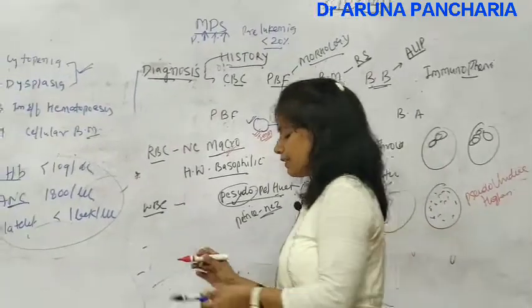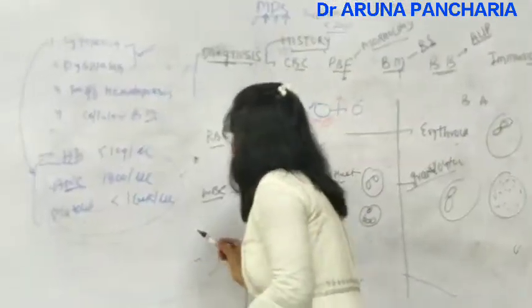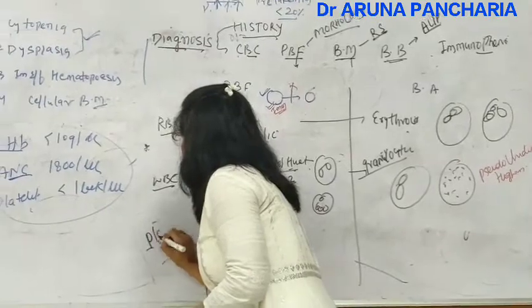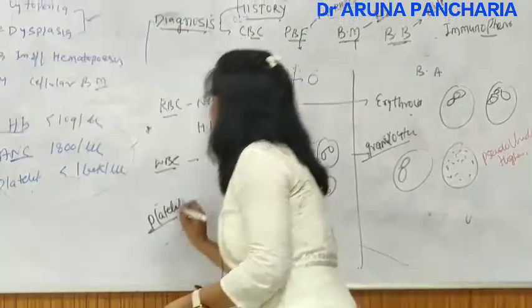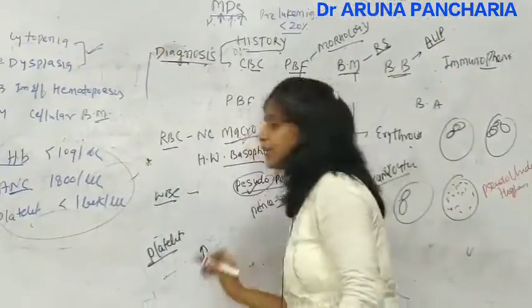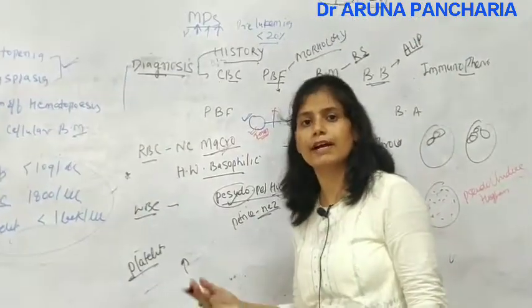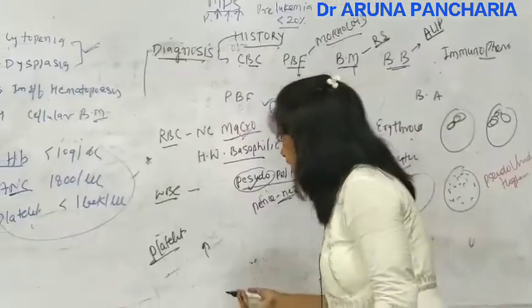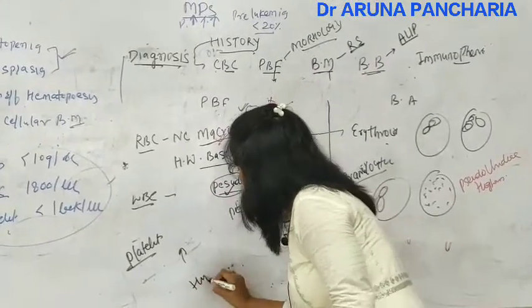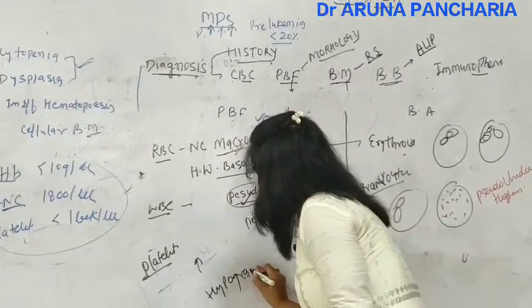Now coming to the platelets. What is happening in the platelets? Giant platelets may be seen in the PBF, or sometimes micromegakaryocytes are released in the periphery, or sometimes hypogranular platelets can be seen.